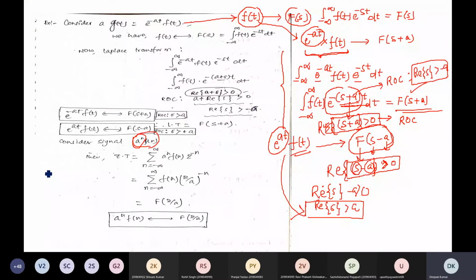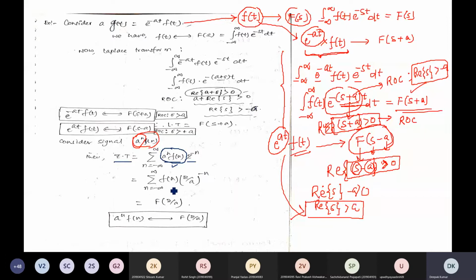The basic formula for the Z transform is the function multiplied with z to the power minus n. When you multiply this a to the power n term with f of n, the total function will be this term. Now here again we take common a to the power n and z to the power minus n, that is z by a to the power minus n.